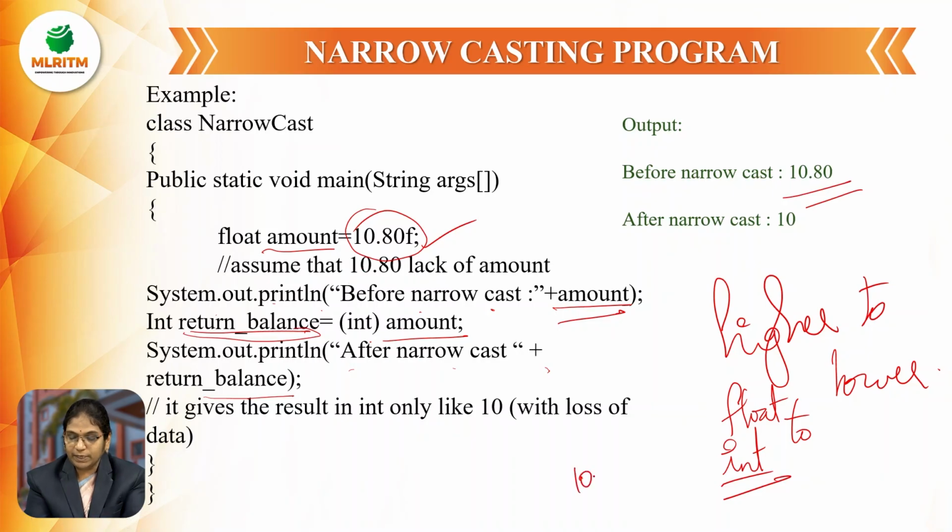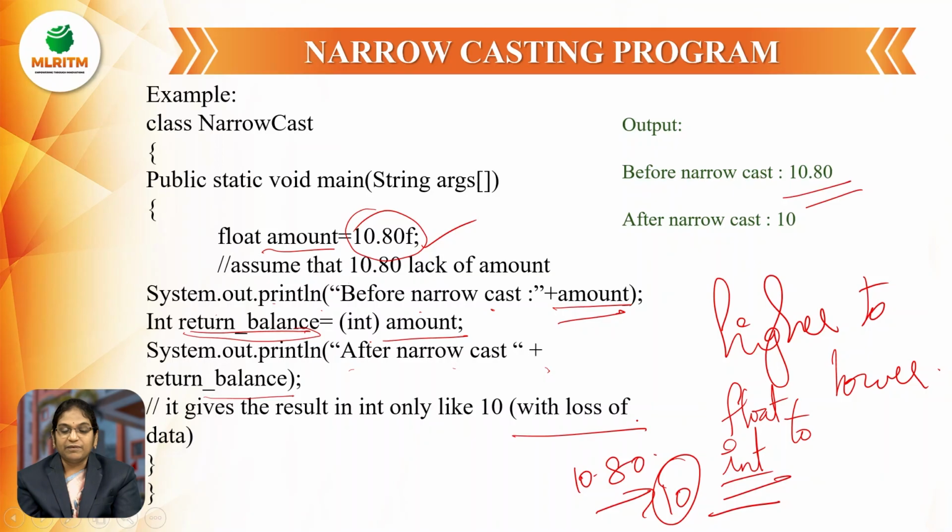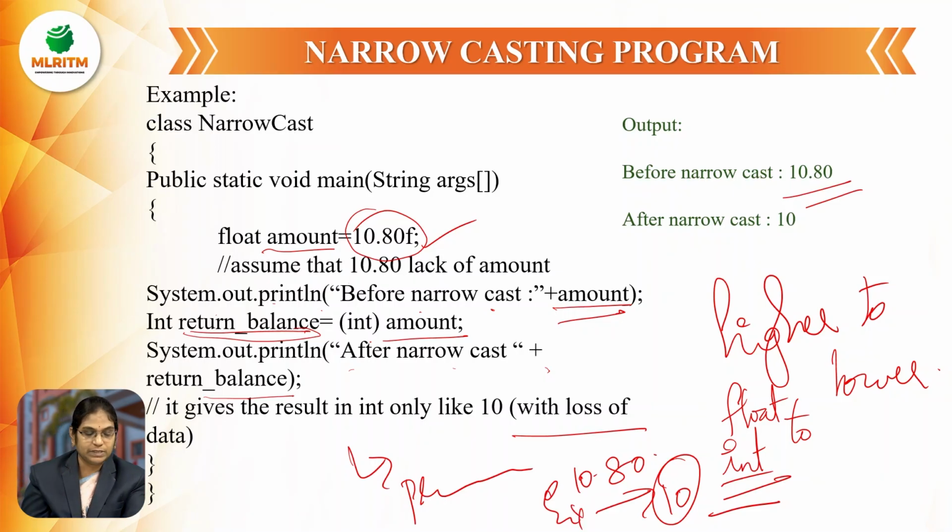Instead of 10.80, it will print only 10. Means after the decimal, the value is going to be lost. So whenever we are changing from a higher data type to a lower data type, there is a chance of losing some data. So narrowing typecasting has to be done by the programmer explicitly with the help of some methods or by using the parsing type.